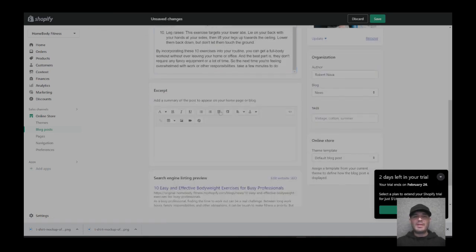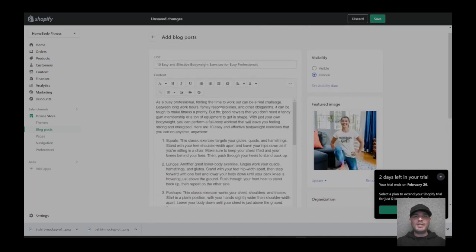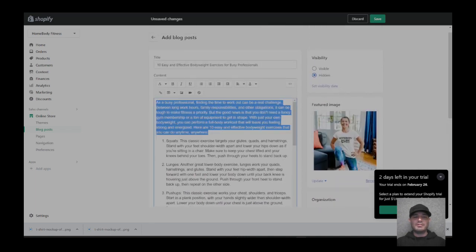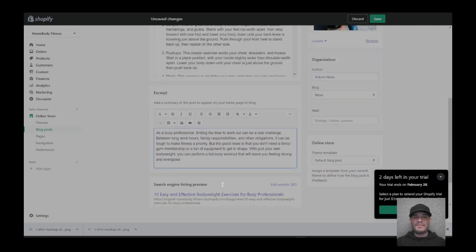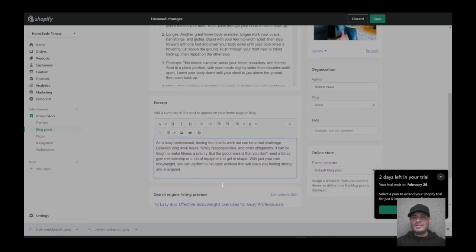And we could add an excerpt if we wanted to. It could be a custom excerpt, but we're not going to. We're just going to copy this, just add it in there. Just like that. Copy that first part off. And then blog. It's in news, but we could create a different blog if we wanted to.